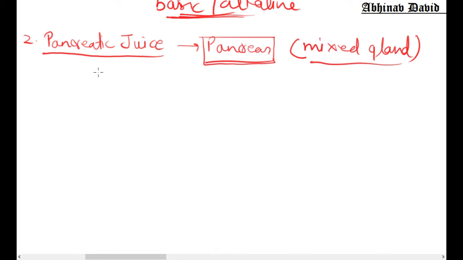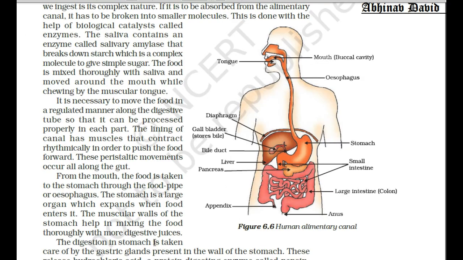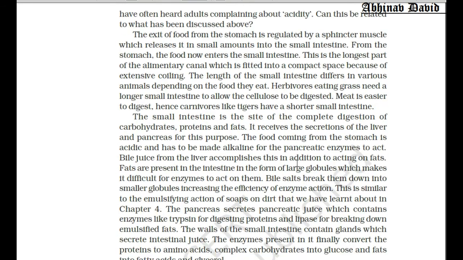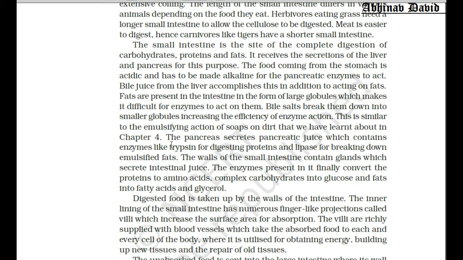Now let us move to the functions of the pancreas. Pancreatic juice contains a lot of enzymes. Now all the enzymes are not given in your text syllabus. So the enzyme given in your book is trypsin, and then one more enzyme is given that we will see here in your NCERT book. Trypsin is given here, and lipase is also given here. Only these two enzymes are given.